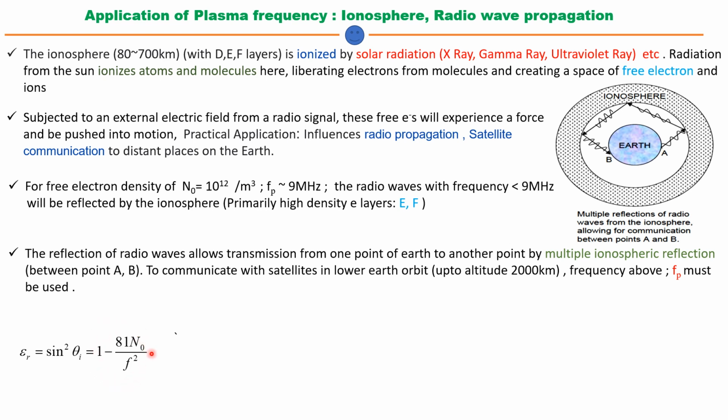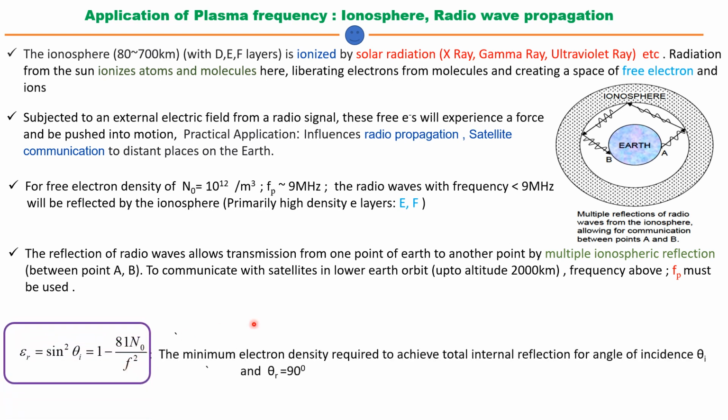1 minus. So there will be a cutoff for electron density for any region, which depends upon the dielectric constant of the medium as well as the frequency. Very important term. So this is the minimum electron density required to achieve that total internal reflection. So for total internal reflection, theta r will be 90 degrees, and this is theta I, and n1 will be 1 and n2 square will be epsilon r, and from there, from Snell's law, we get the term and the cutoff for the electron density.